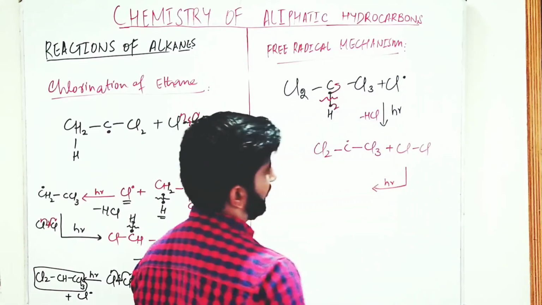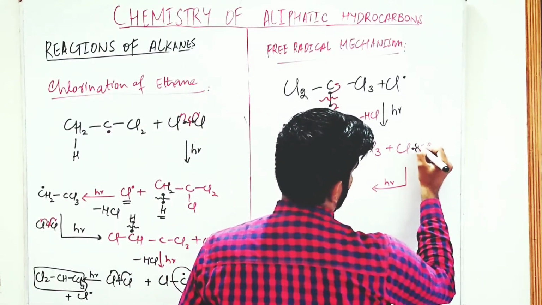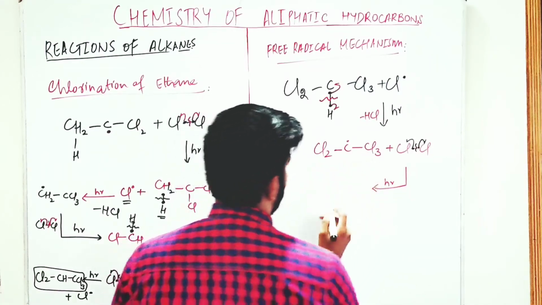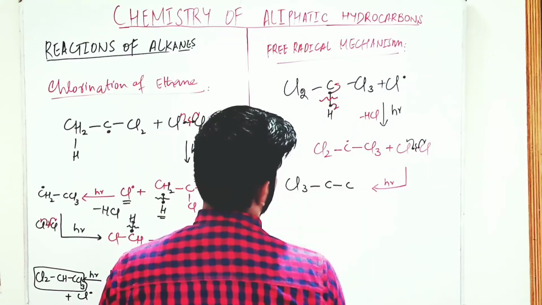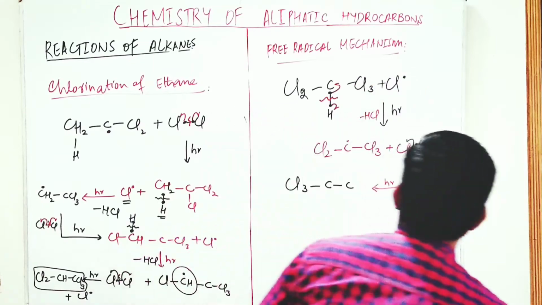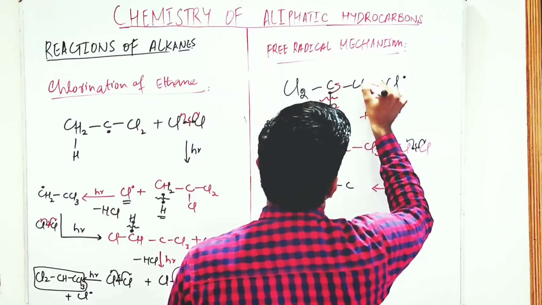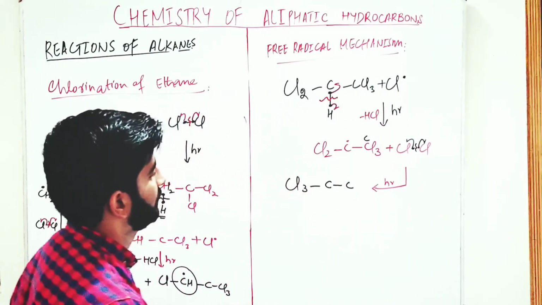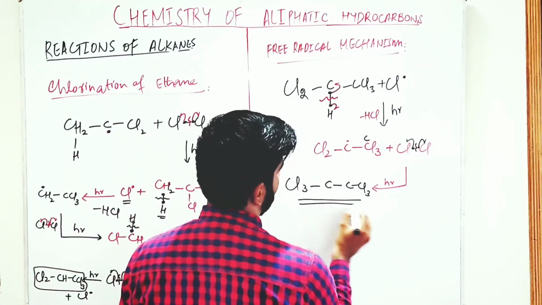In the presence of sunlight, the reaction takes place. The bond between these chlorines breaks, free radicals are formed. This chlorine free radical and this free radical react, and there is formation of CCl3, hexachloroethane.